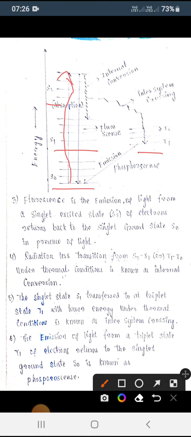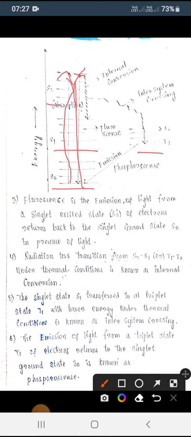It does not stay there. Immediately it returns to the singlet ground state S0, in the presence of light. This instantaneous reaction we call fluorescence.